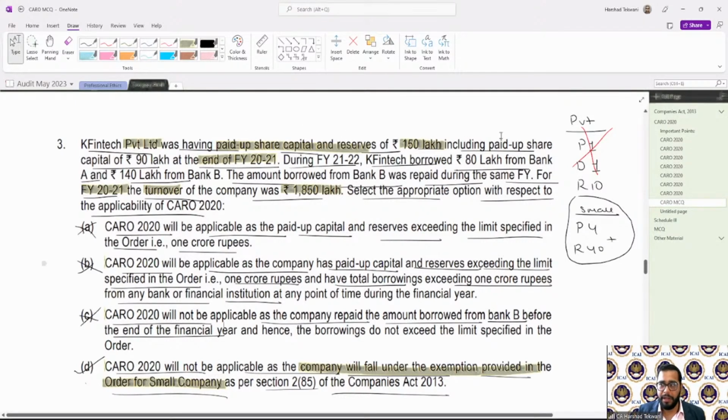Pretty much clear? Any doubt? Okay, cool. So now we will go clause by clause and discuss the CARO clauses in detail, and at the same time we'll solve the MCQs also.